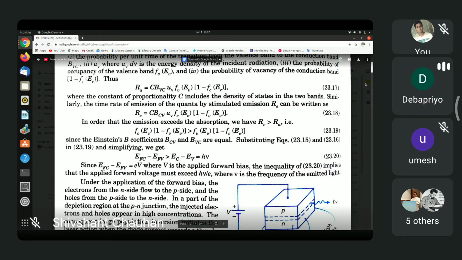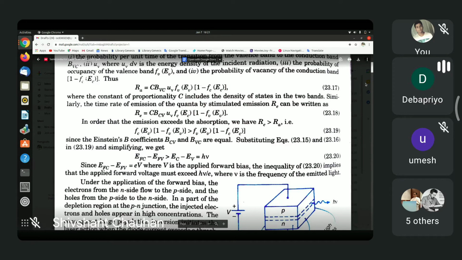So the rate at which electrons will jump from the lower to the upper level will depend on the product of these two probabilities, FVEV and 1 minus FCEC. Also, it will depend, as we know, on the energy density of incident radiation. This is denoted by U nu here, which was denoted as rho nu in Lod's book.